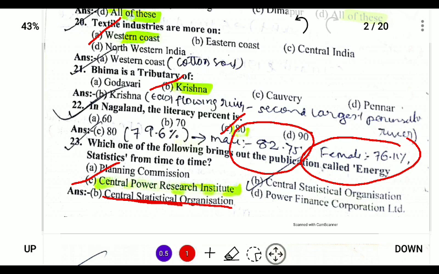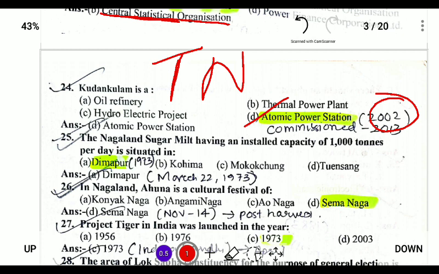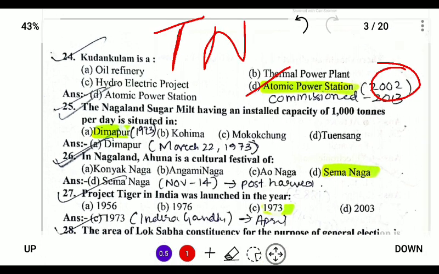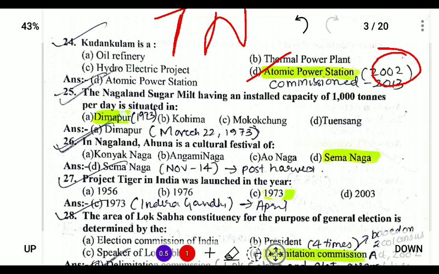76.11. Next, Kundan Kulam is an atomic power station. It was commissioned in 2013 but established in 2002, and Kundan Kulam is located in Tamil Nadu. Next, the Nagaland sugar mill having an installed capacity of 1000 tons is located in Dimapur. It is located in Fort Mile, and it was established on March 22, 1973.